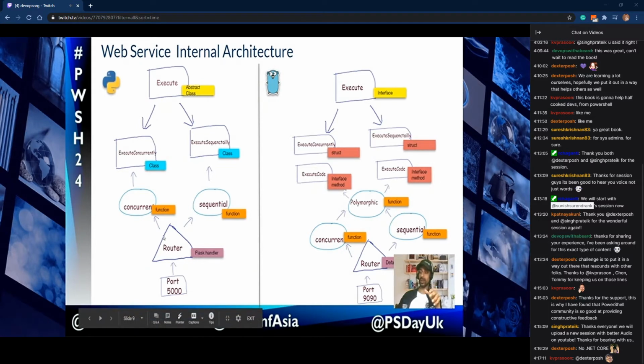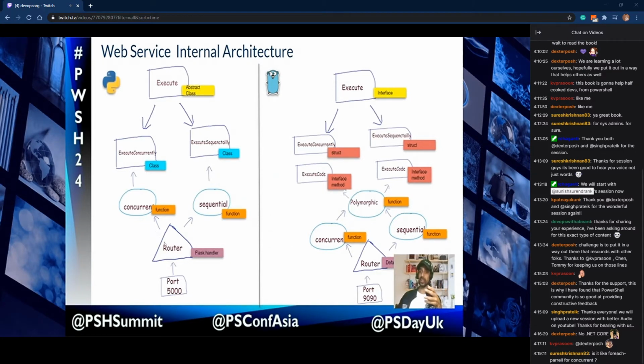And we have a router. In the Python case, I'm using Flask. So we have a router, the Flask handler, which will route the traffic according to the request coming to it. So in our case, if the user presses the concurrent button, then the router knows that it should be passed on to a function concurrent. And if sequential is pressed, it has to be routed to the sequential function. The same happens for the Go also.